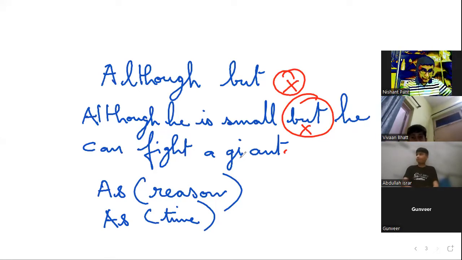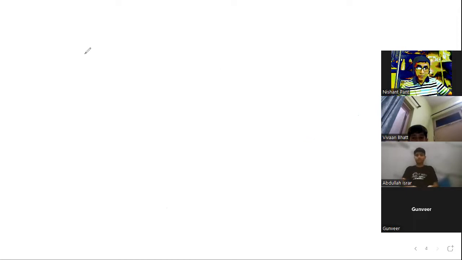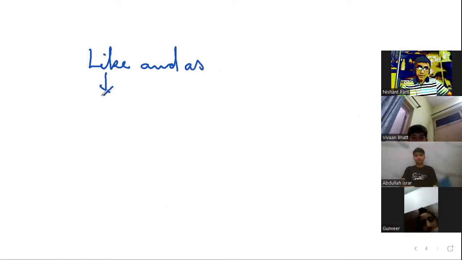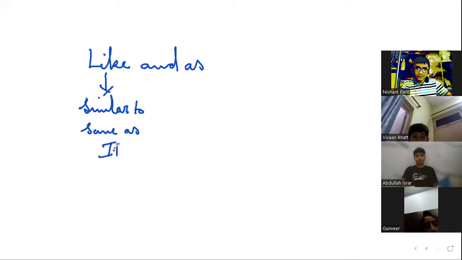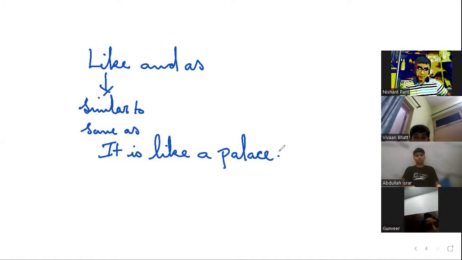Now, when we talk about another set, that is like and as. Like means similar to, and it also means the same as. What a beautiful house. It is like a palace. Right? Similar to a palace.